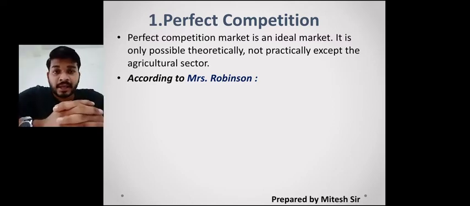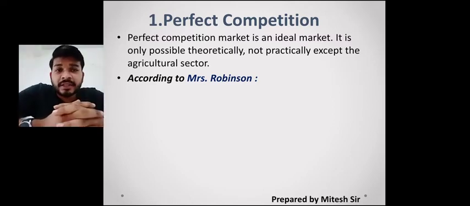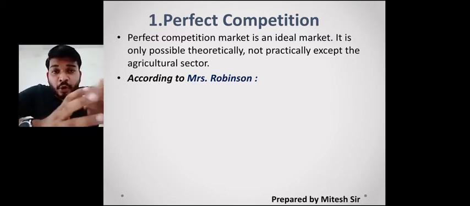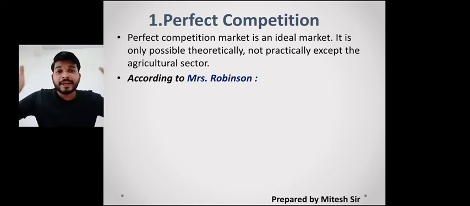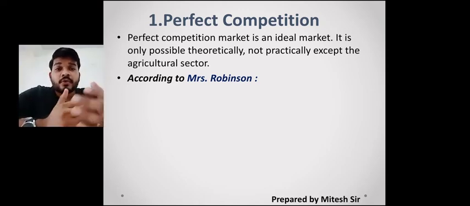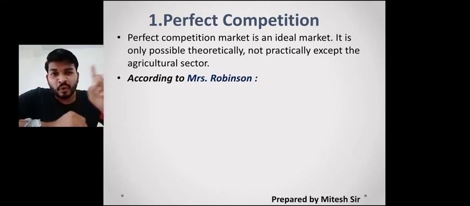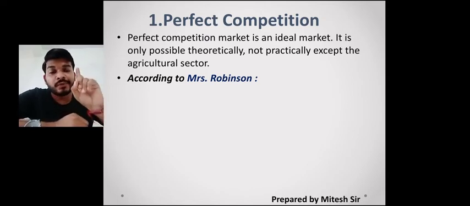Let me explain with an example. Who works in the agriculture sector? There are farmers who are working in the agriculture sector. So basically what does the farmer do? He produces the crop, or he grows the crop. Crops are grown by the farmers on big vast land, in acres or hectares. You find that they grow only one type of crop, identical crops, they grow.